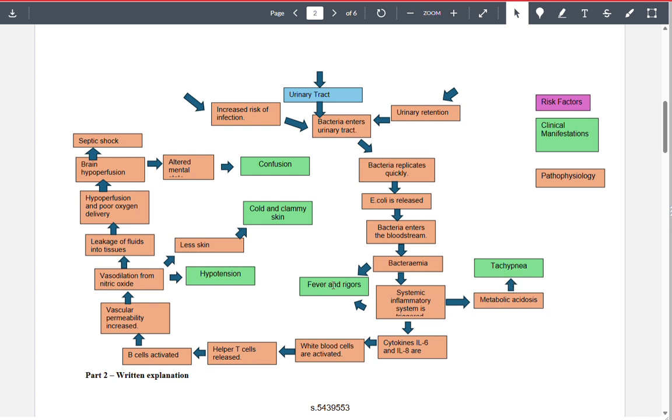Bacteremia straight into fever, no speak of the cytokines, no speak about the hypothalamus, so no real marks for mechanism there. Going through here, we go to hypertension, but again, no really talking about how it's changing the blood volume or the distribution. It's just going straight to hypertension. Less skin, not sure what that means, and brain hyperperfusion, altered mental status confusion. A little bit better, but not full marks. So you can see with this map compared to the first one, the student's not going to score very well.